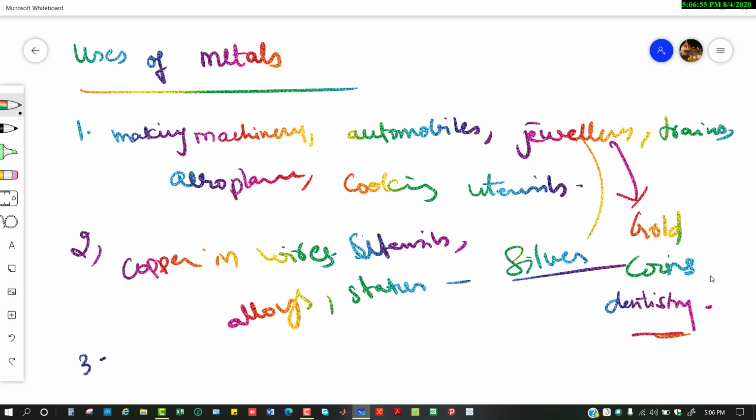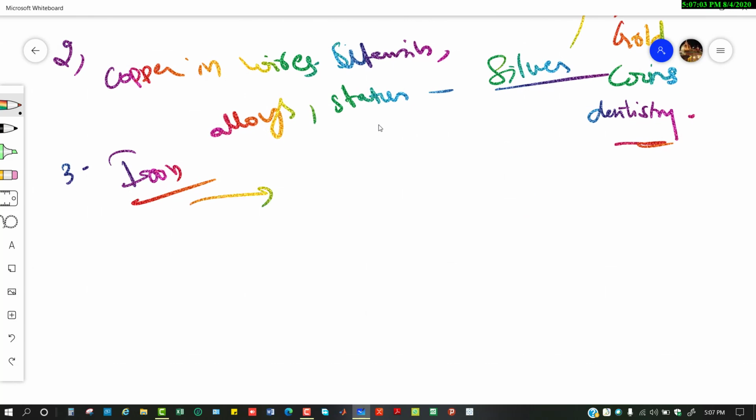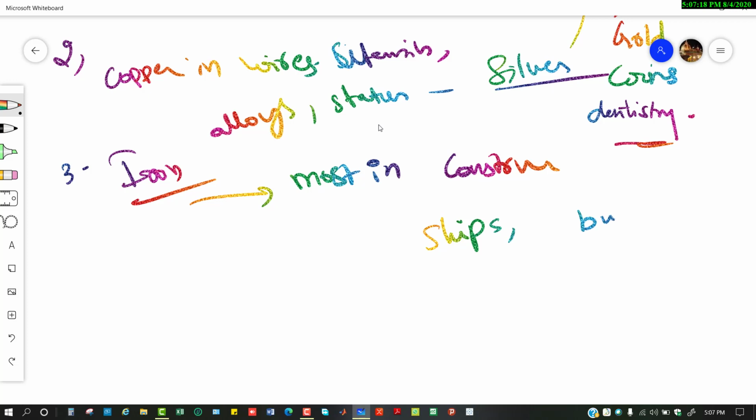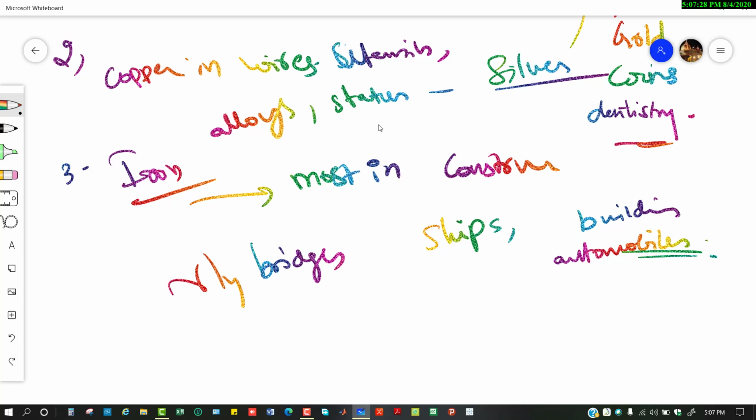And iron, where is iron mostly used? Iron is used mostly for construction purposes, like ships, buildings, automobiles, bridges, railway bridges, etc. They use a lot of iron, right? These are some applications of iron.